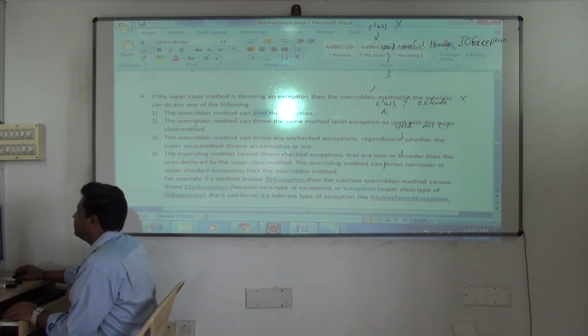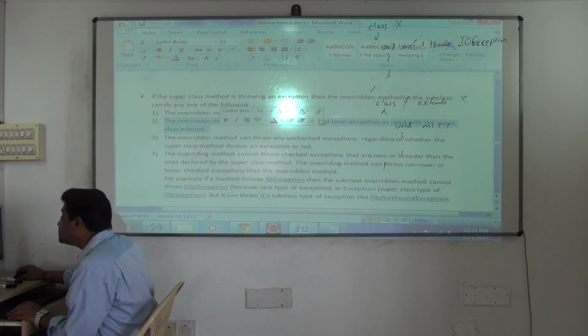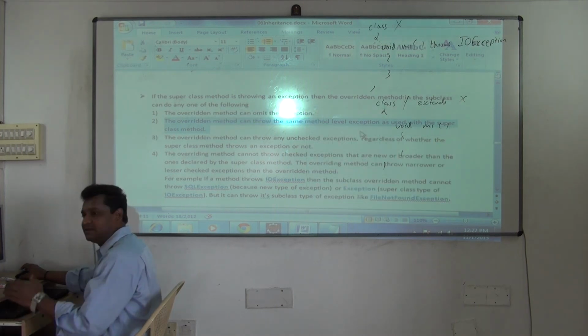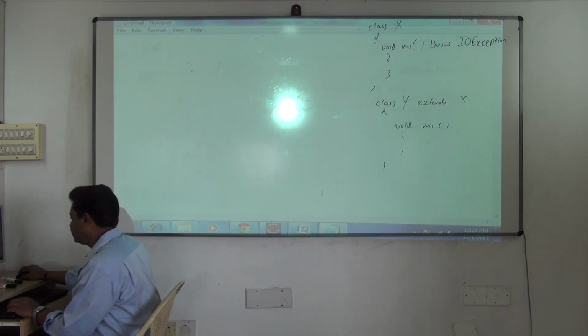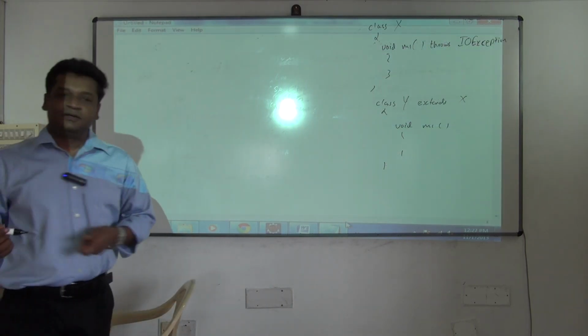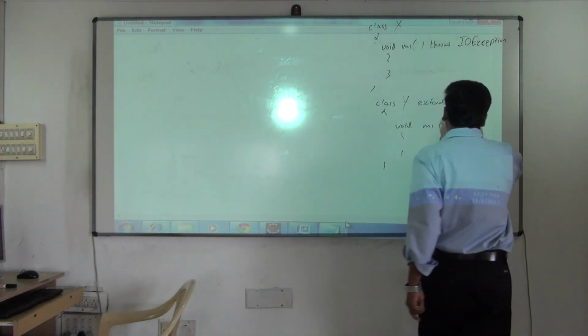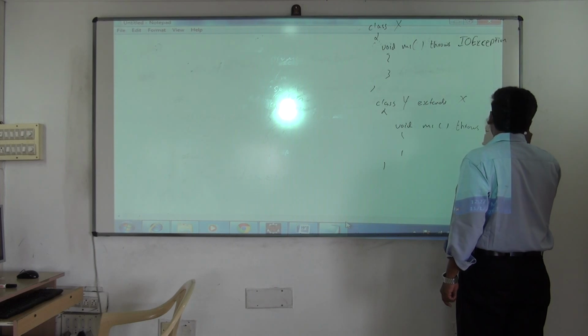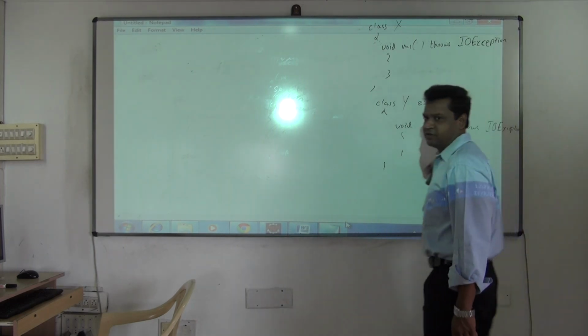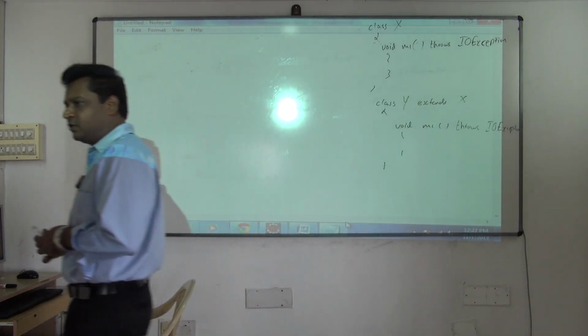Next, the second one. The overridden method can throw the same method level exception. Second option. So this is an example for what now? This is an example for the second point. What will it do? Throws IOException, the same one. Second point, it can do this.